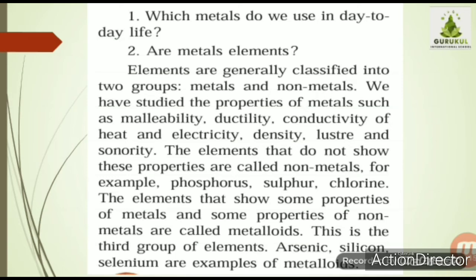Which are the metalloids? Arsenic, silicon, selenium are examples of metalloids. So today we have learned certain new concepts in chemistry. We have understood the meaning of metals, non-metals and metalloids.